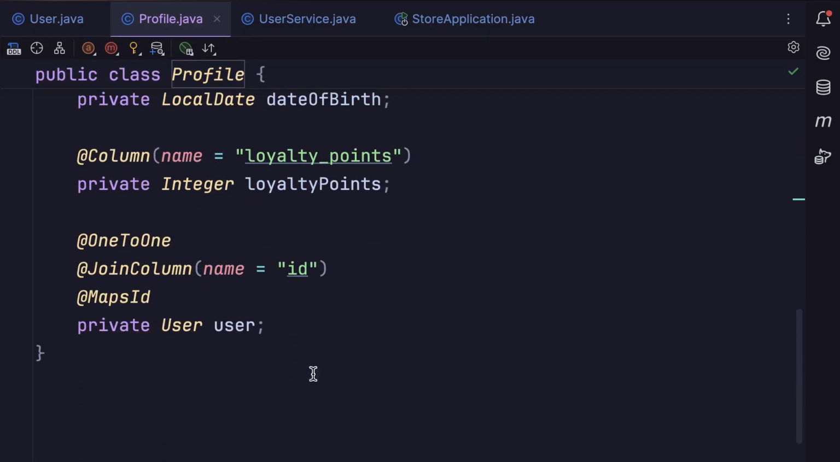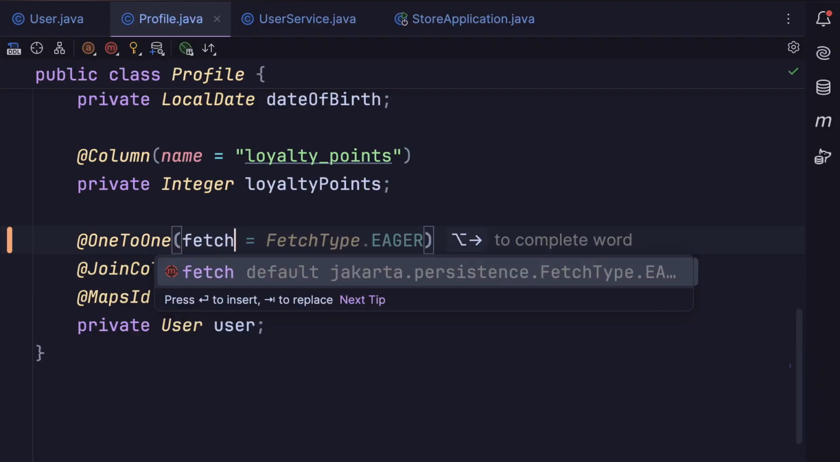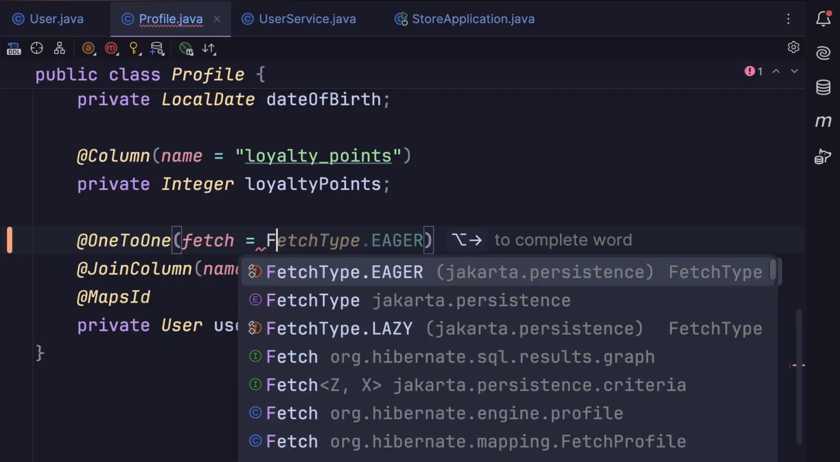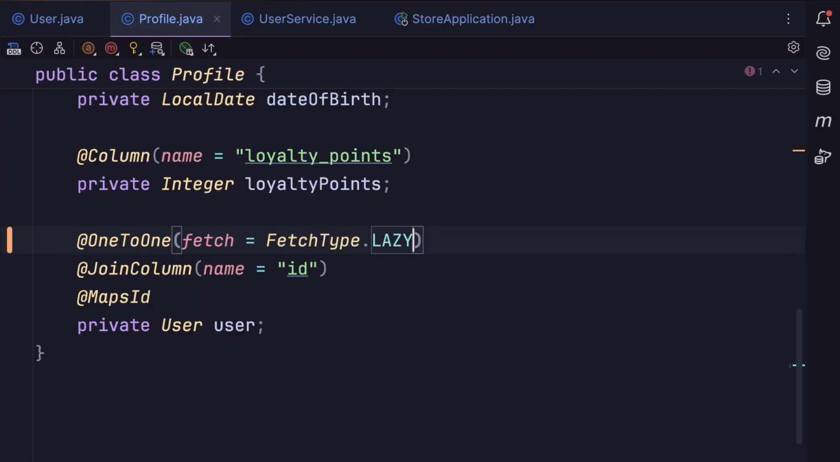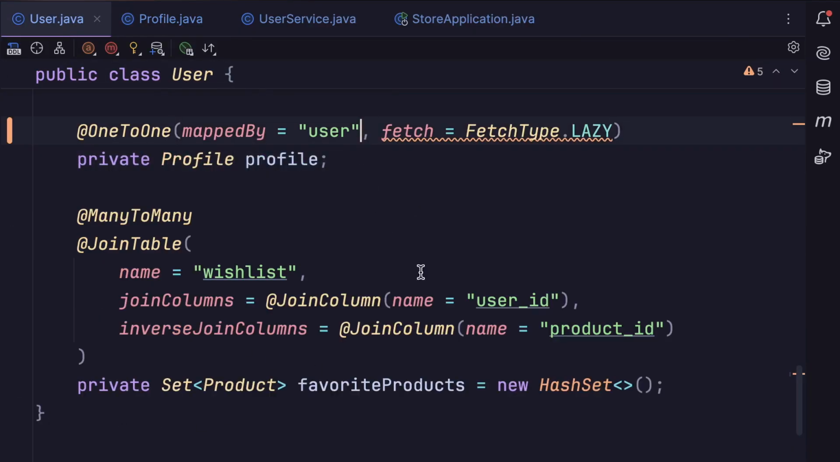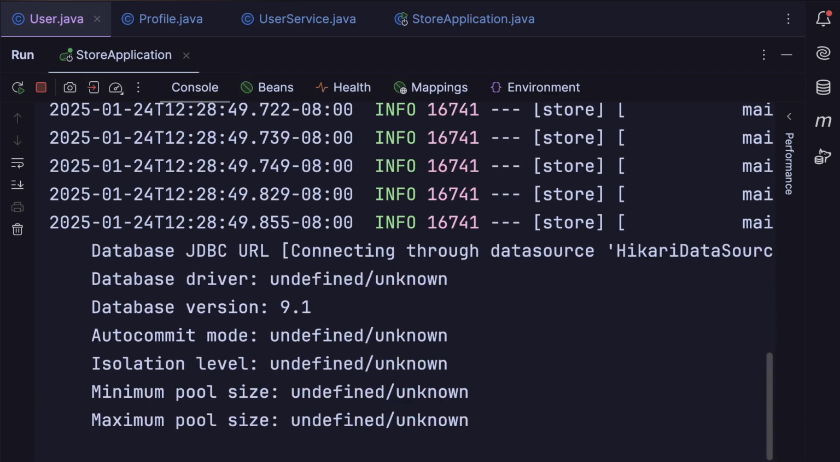So here in the profile entity, we have the join column annotation. This is the owner of the relationship. So that warning is saying that we can only apply the fetch strategy here. So let's set it to fetch type lazy, okay? And remove it from the user entity. Let's run the application again.